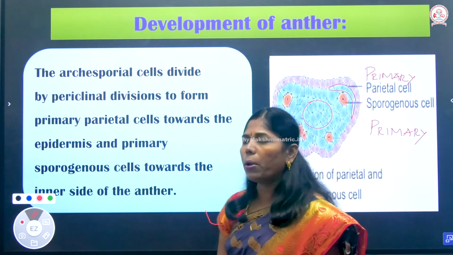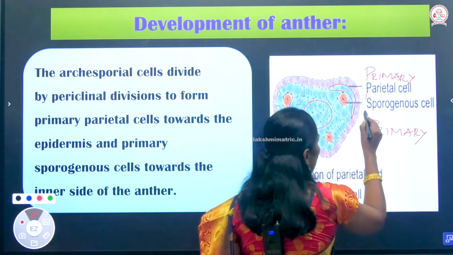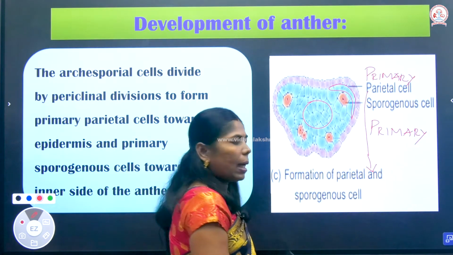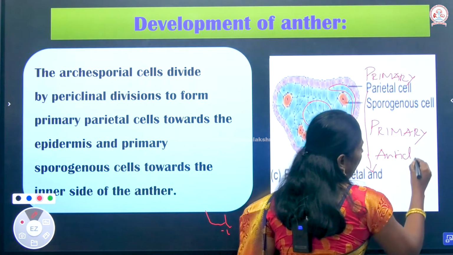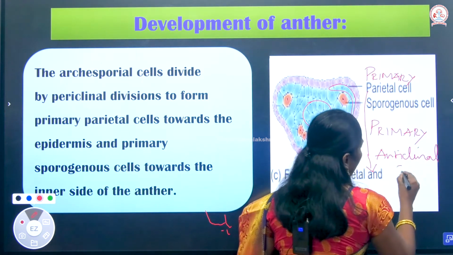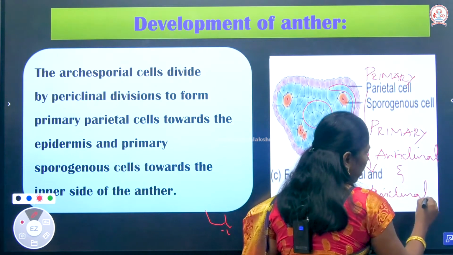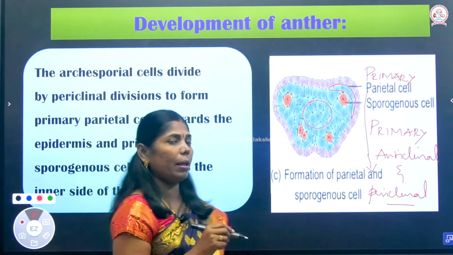What about the primary parietal layer? The primary parietal layer undergoes division. What type of division occurs? Anticlinal and periclinal division. It's very important, one mark: anticlinal and periclinal division occur in the anther.